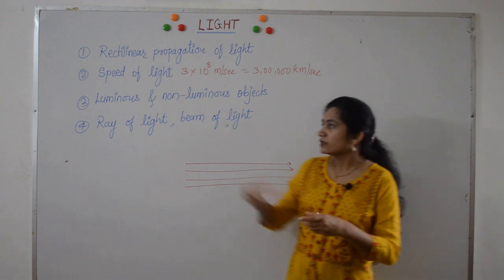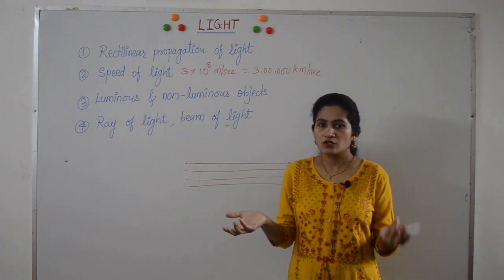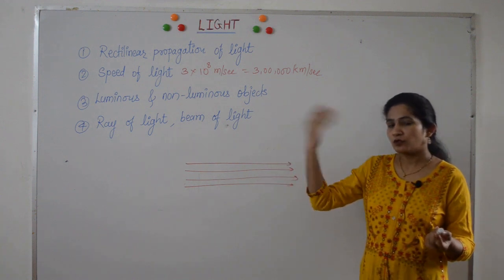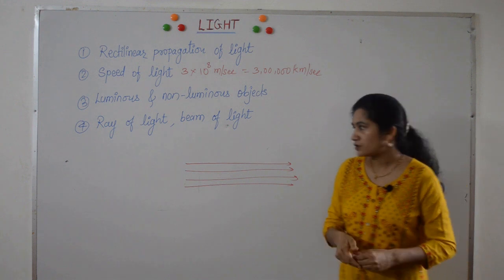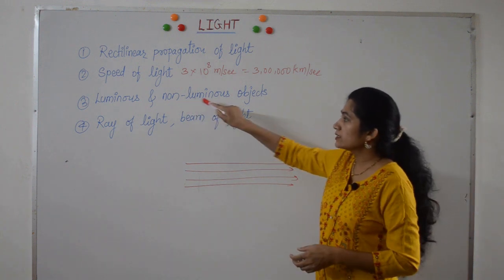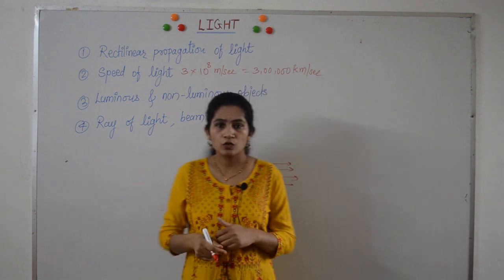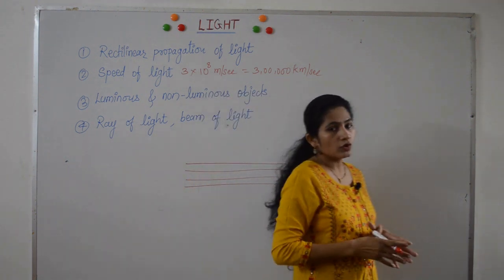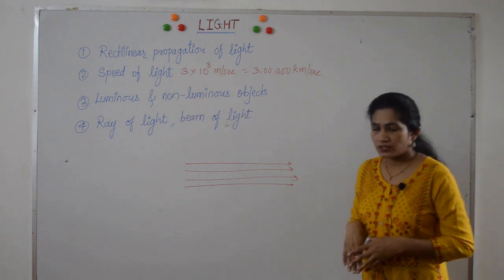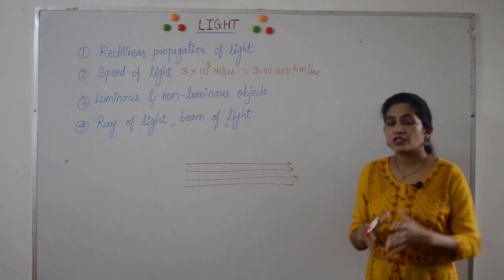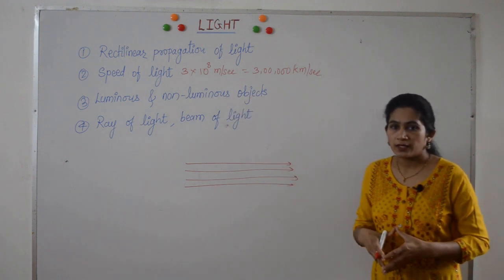As we have discussed, the luminous objects have their own light. Therefore, we can see them. It's obvious because light from the luminous object enters our eye and we can see the object. But what makes these non-luminous objects visible, as they do not have their own light? It is the reflection of light which makes the non-luminous objects visible.